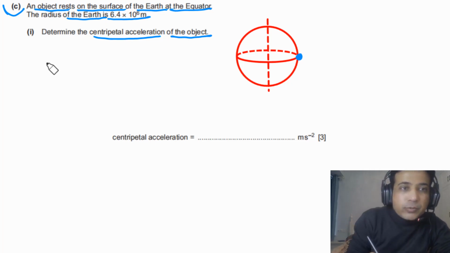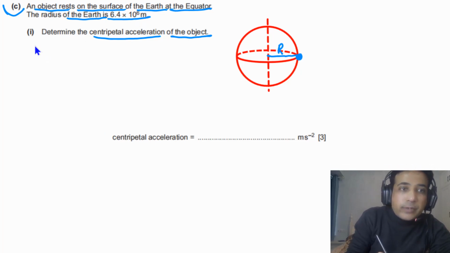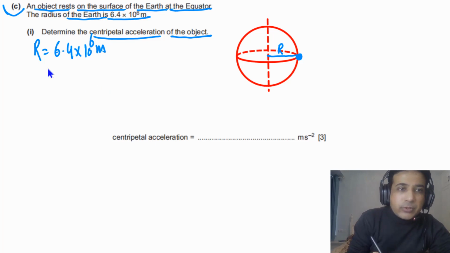So we need to calculate centripetal acceleration. And we can also imagine that the radius of the planet at the equator, let's say this is capital R, and the value of capital R is given to us. So we can say capital R is equal to 6.4 times 10 to the 6 meters. We need to calculate centripetal acceleration. Centripetal acceleration a is equal to R times omega squared.